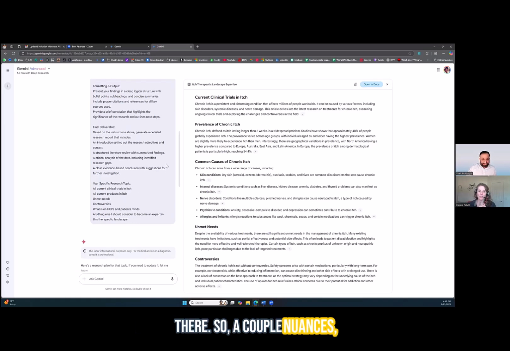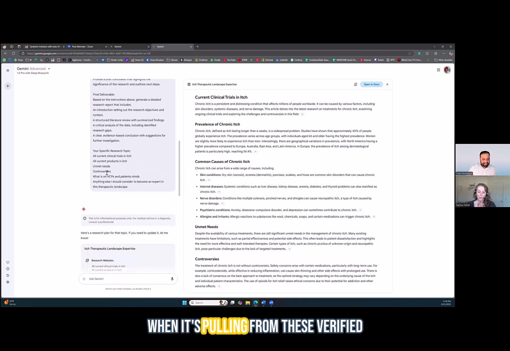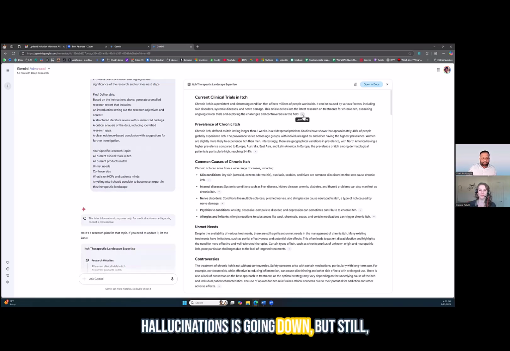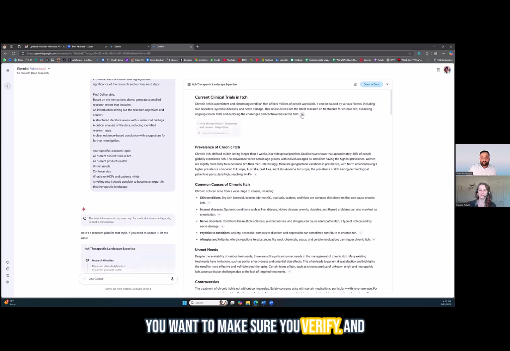So a couple of nuances. When it's pulling from these verified sources, how should folks think about hallucinations? Should they feel it's still going to hallucinate potentially? Go ahead, what are your thoughts there? Yeah, absolutely. I think with all of these models, do not trust the output wholeheartedly. They are improving, they are getting better. The level of hallucinations is going down, but still, you want to make sure you verify.